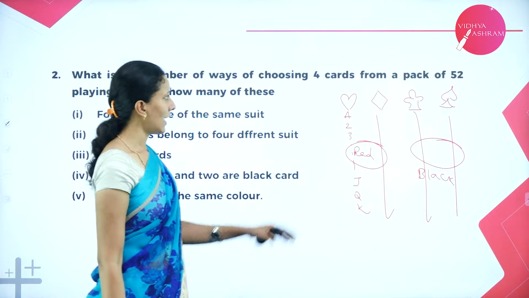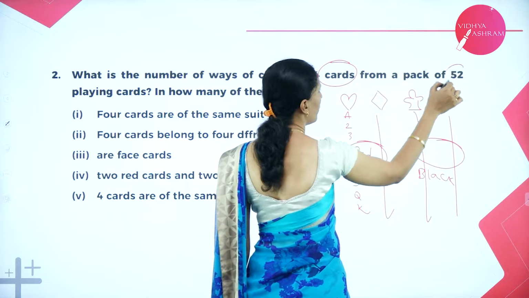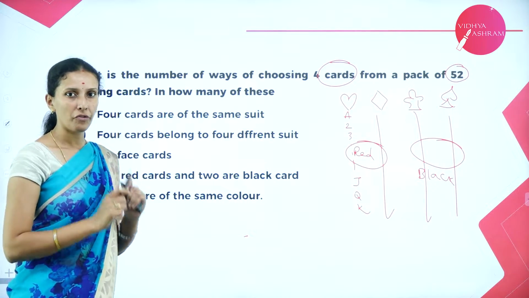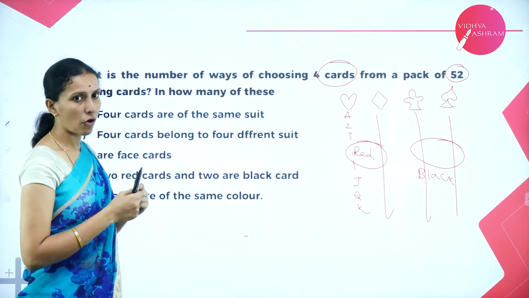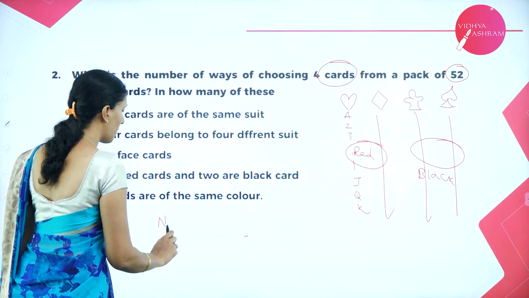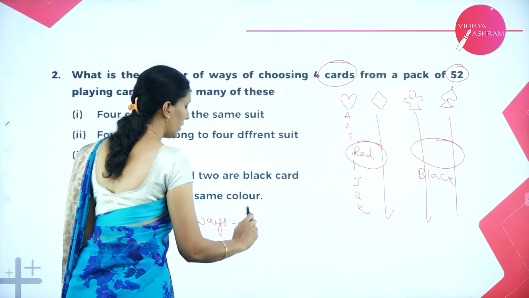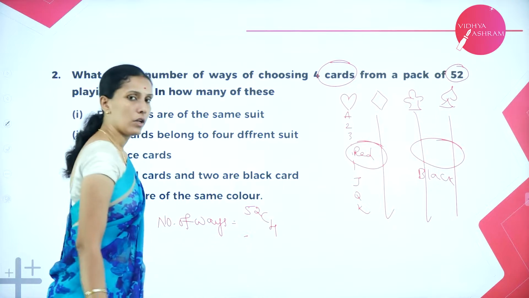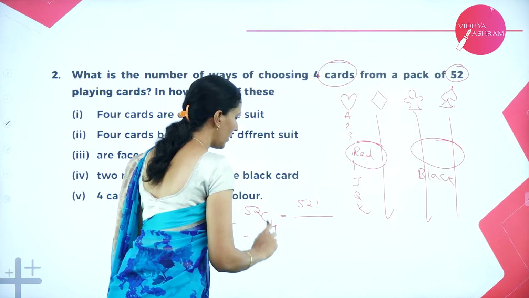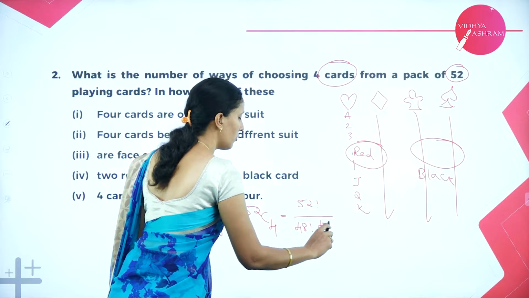Now you have to select 4 cards out of 52 cards. So what will be the number of ways? First calculate the number of ways of selecting 4 cards out of 52 cards. So the total number of ways will be 52C4, which is nothing but 52 factorial over 48 factorial into 4 factorial.